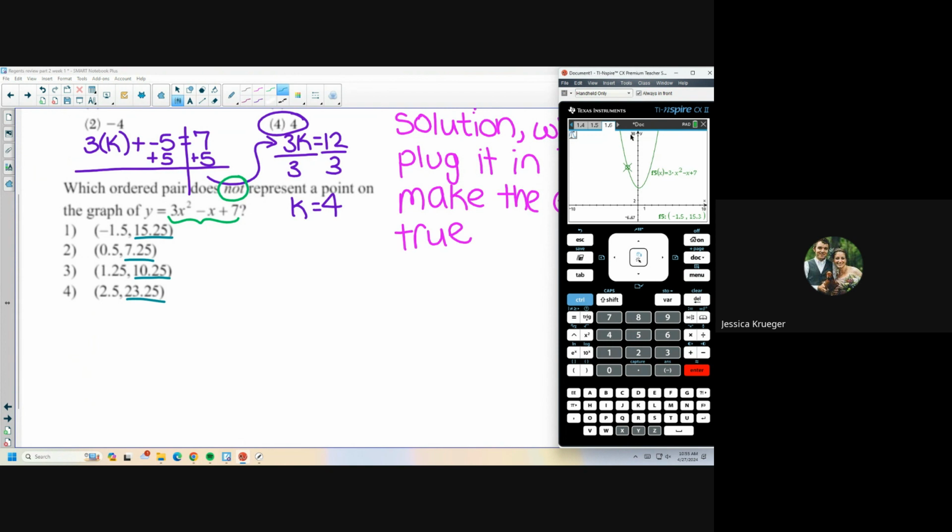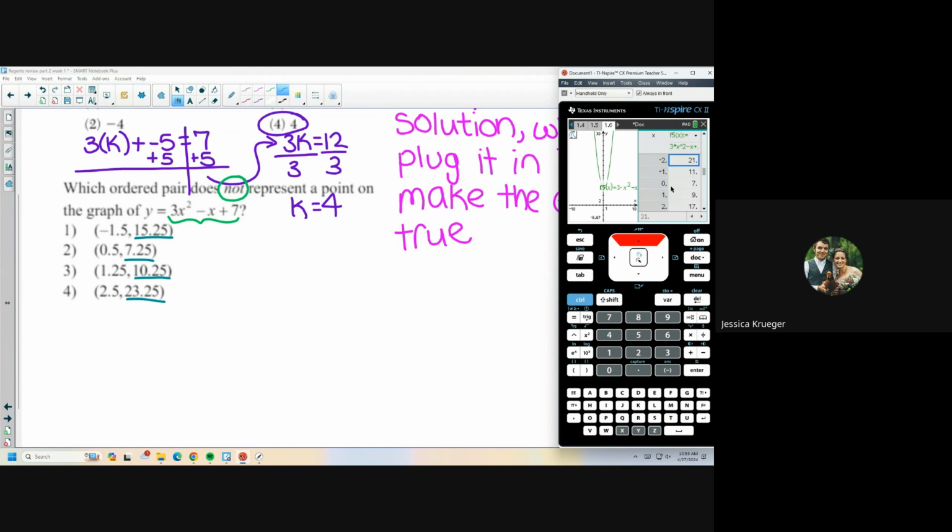So a second place you can go to double check and get a more accurate answer for your points is the table. Now, the problem with the table is that it doesn't have negative 1.5 on it.